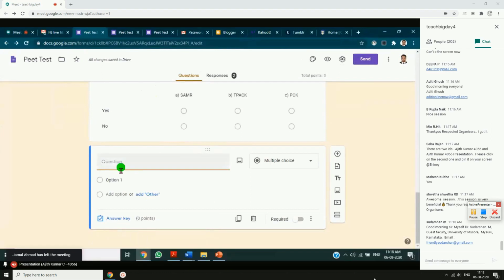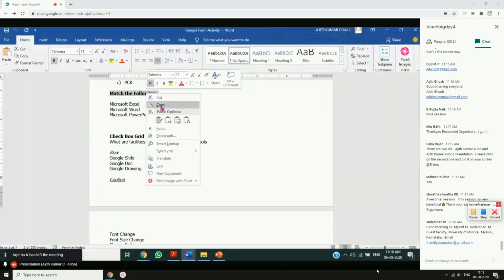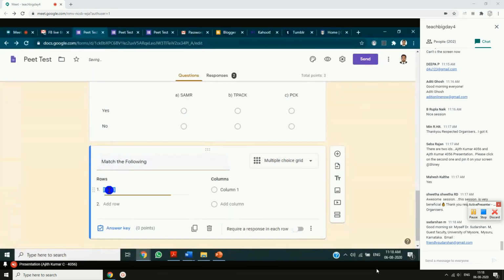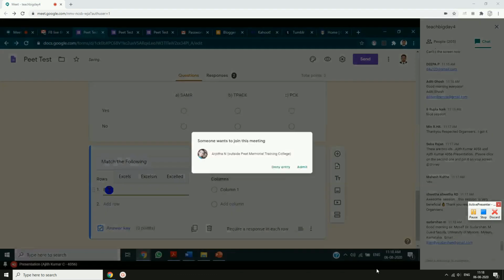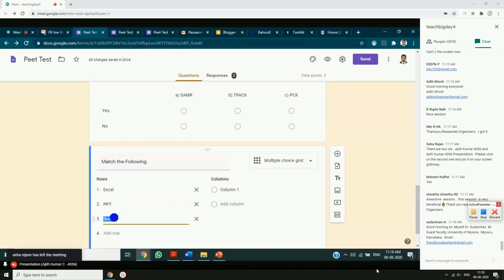Maybe I can select only the question, match the following. Copy. I'll come back to this. This is match the following. Okay, option in row: Excel, Microsoft Excel. Maybe Microsoft PowerPoint, Microsoft Word. So I have to match Microsoft.